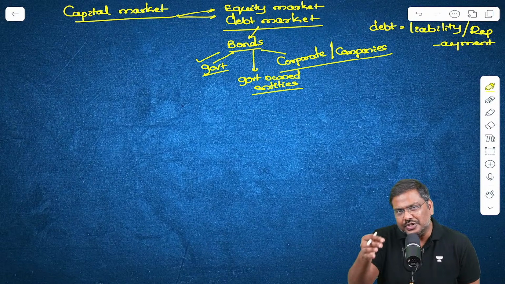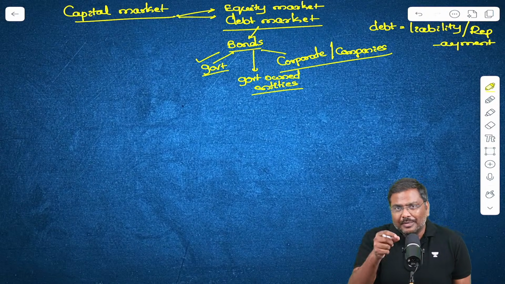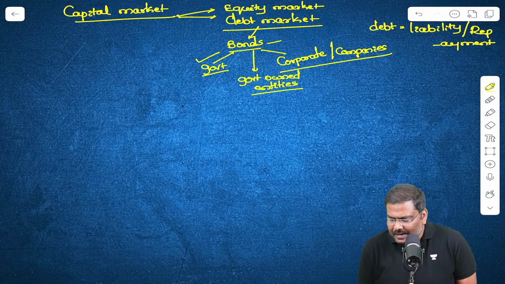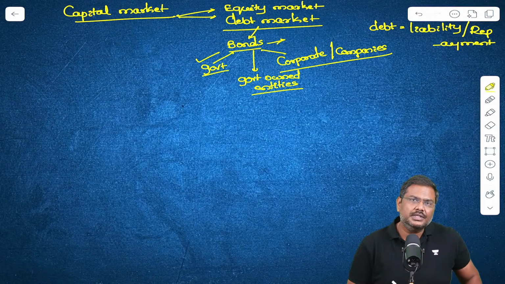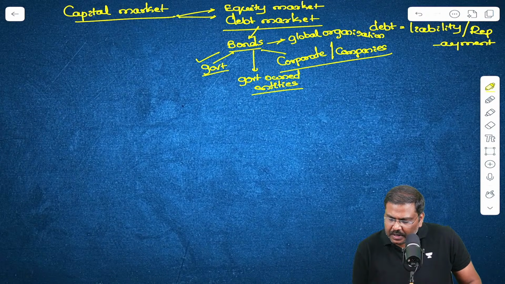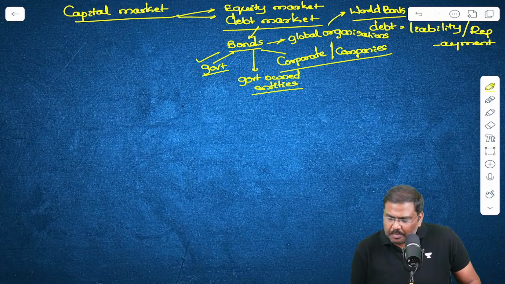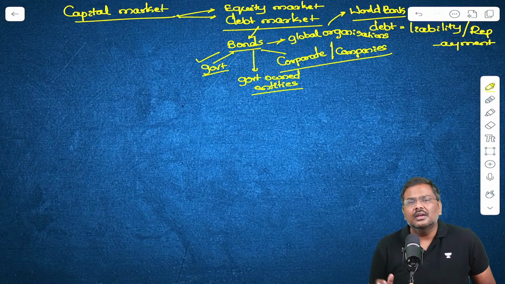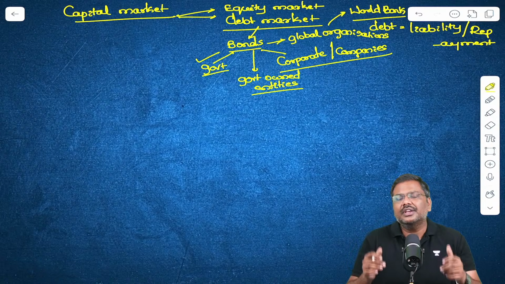The fourth category allowed to issue bonds is global organizations. For example, the World Bank. Is the World Bank allowed to issue bonds in the market? Of course, yes. But please understand the distinction here.